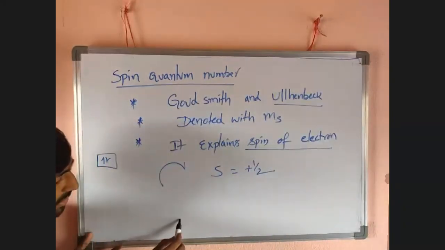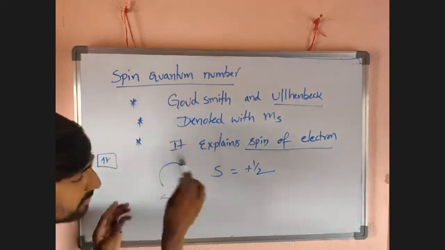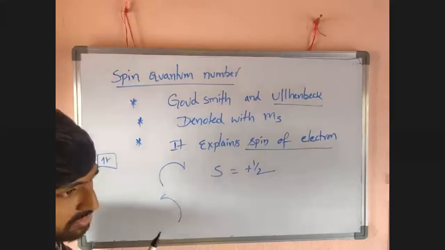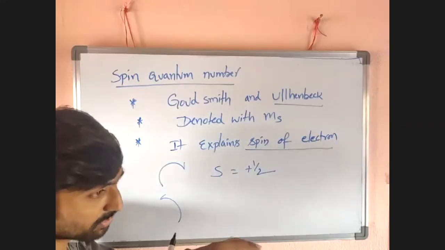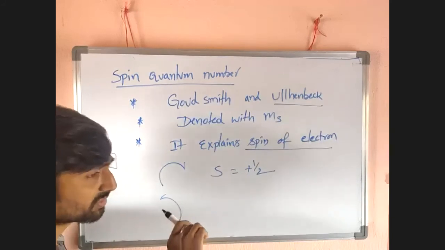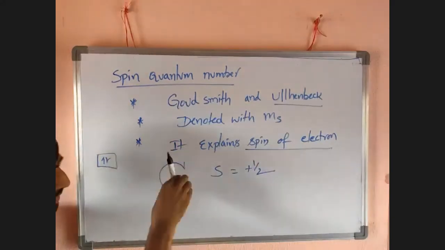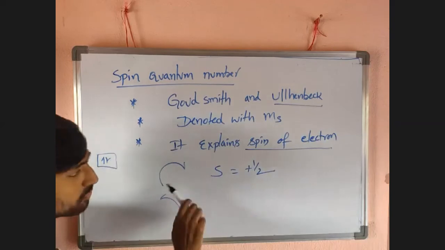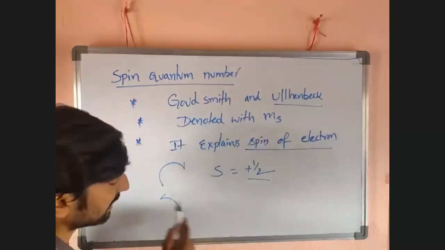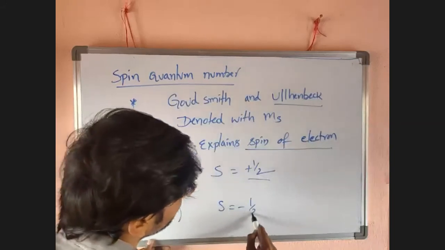If the electron revolves clockwise, like the needle of your watch rotating this way, that is the clock direction, and it is plus half. If it is anti-clockwise, we can simply represent it as minus half.